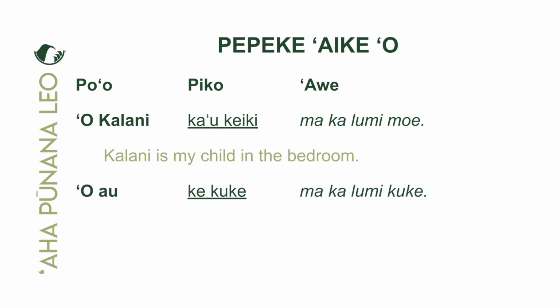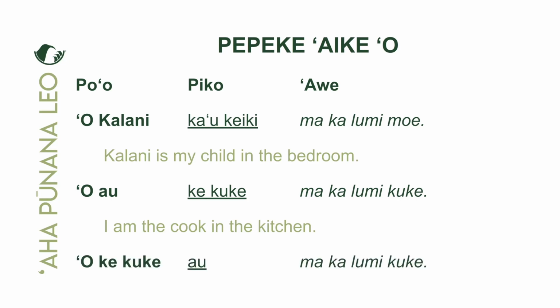Here is another one. ʻO wau ke kuke makalumi kuke. All right. So what is the emphasis on this one? This is a fun one. ʻO wau, me, ʻo wau ke kuke. I am the cook in the kitchen, not you, not him, not her. I am the cook in the kitchen. Maikaʻi. Let's take a look at the other one.